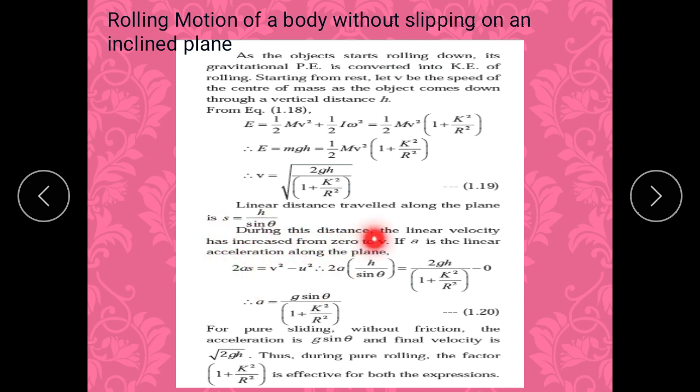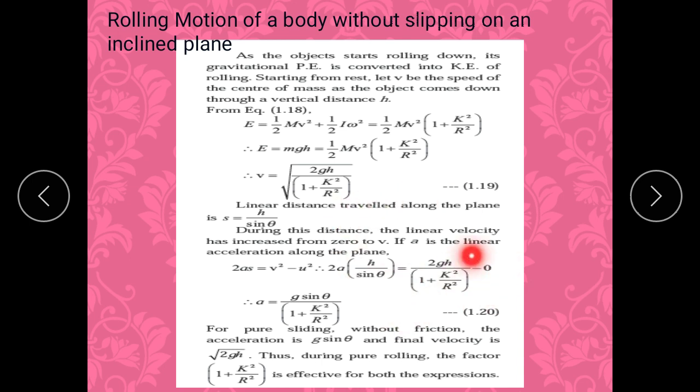During this distance, the linear velocity has increased from 0 to v. Now if a is the linear acceleration along the plane, according to the second kinematical equation, v square is equal to u square plus 2as. We substitute the values: 2as is equal to v square, where v we already know and u is 0.